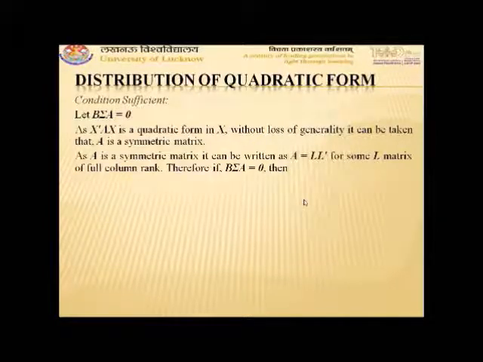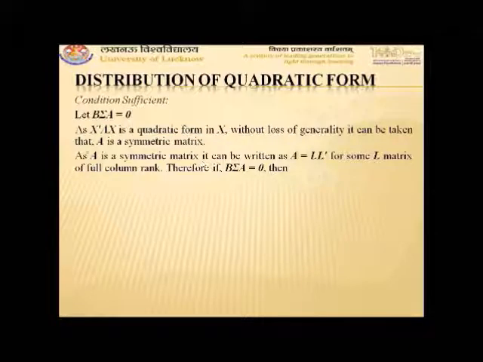As A is a symmetric matrix, it can be written as A equals L into L transpose, that is the product of two matrices, one being the transpose of the other. So A can be written as L into L transpose.